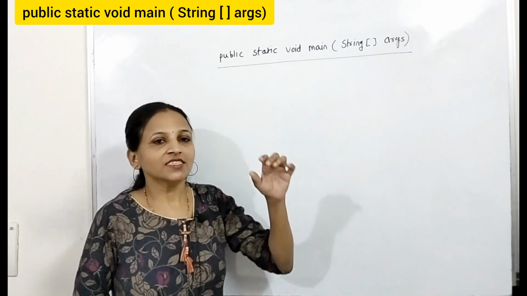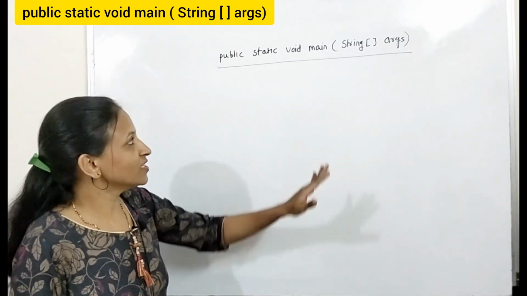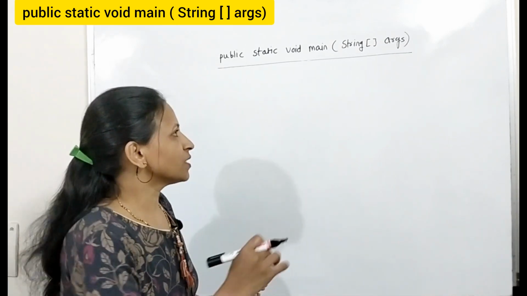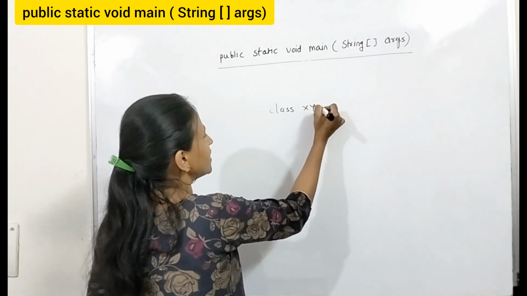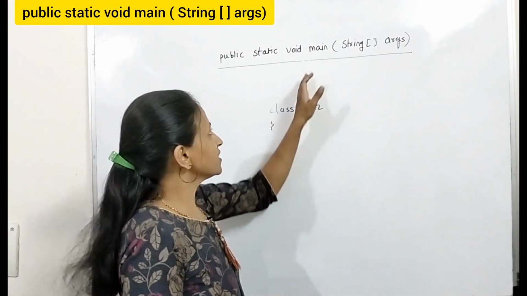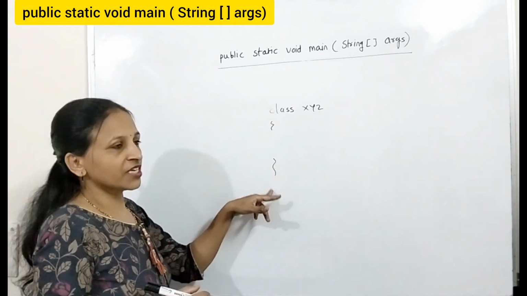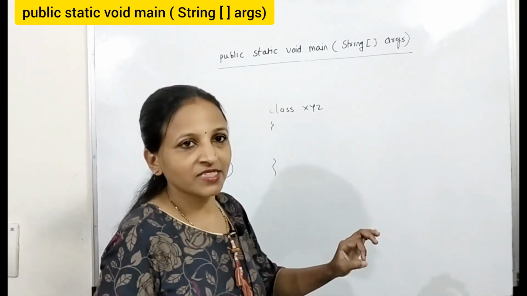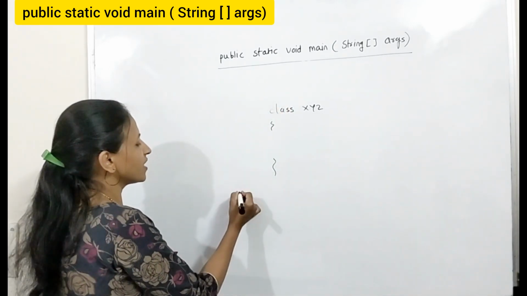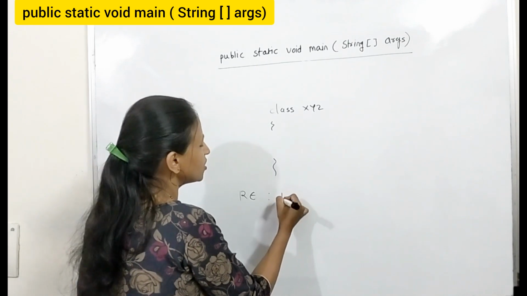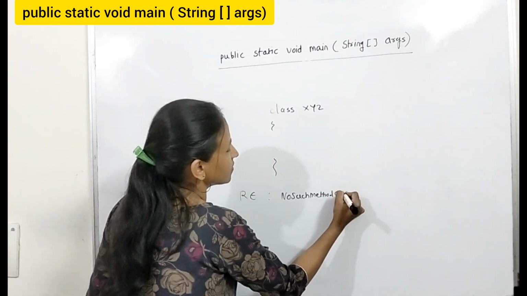What is this? This is the main function in a Java program. Every Java program should have this main function for its execution. Suppose you have written a class like class xyz and inside it you have not written this main function, then there is no compilation error, but at the time of execution it will generate a runtime exception, no such method error. That type of error you will get at runtime.